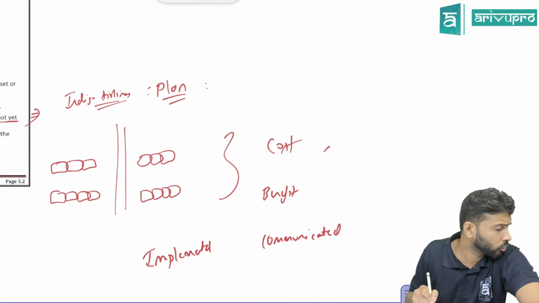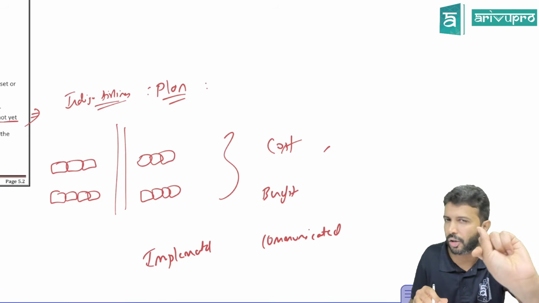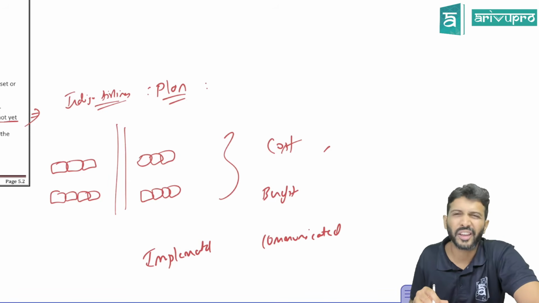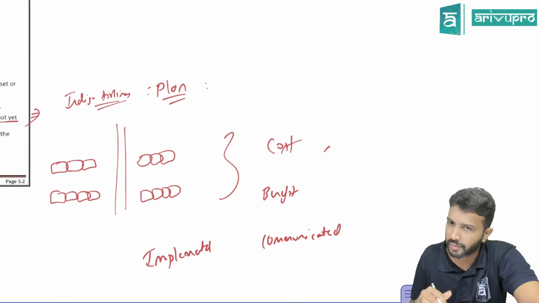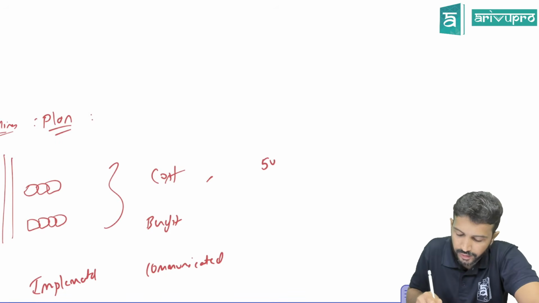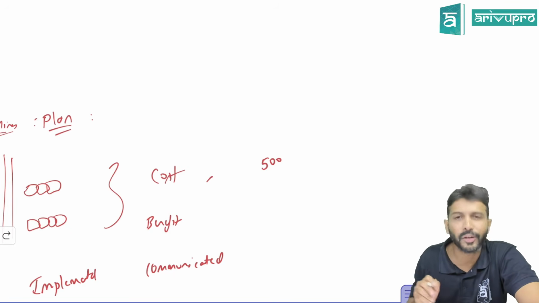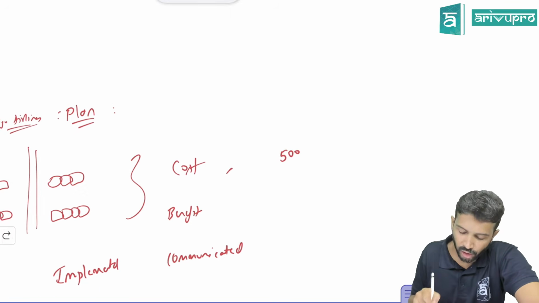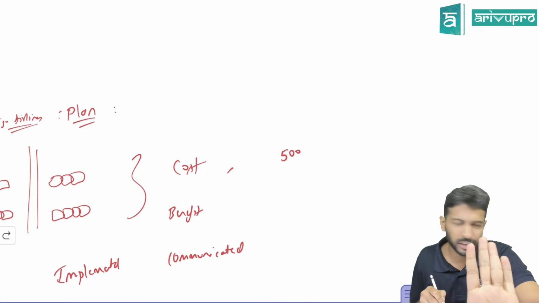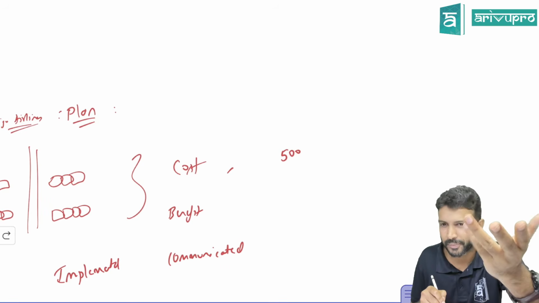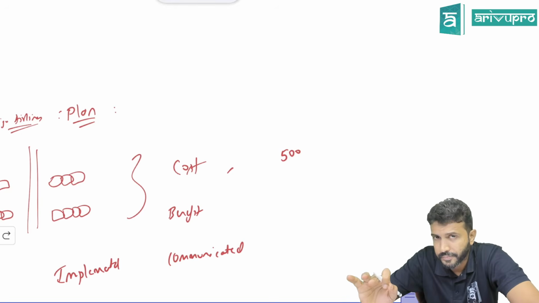Let's say Indigo Airlines also wants to fire some employees. They feel our existing employees' age group is slightly on the higher side. Now they're not able to offer that good a service. We'll hire more young blood, more youngsters. So let's say they want to fire 500 air hostesses. Can you send all these air hostesses free of cost, or do you have to pay them some compensation and then send? We call it severance pay. So you have to pay them and then send. That means this is also part of your restructuring.